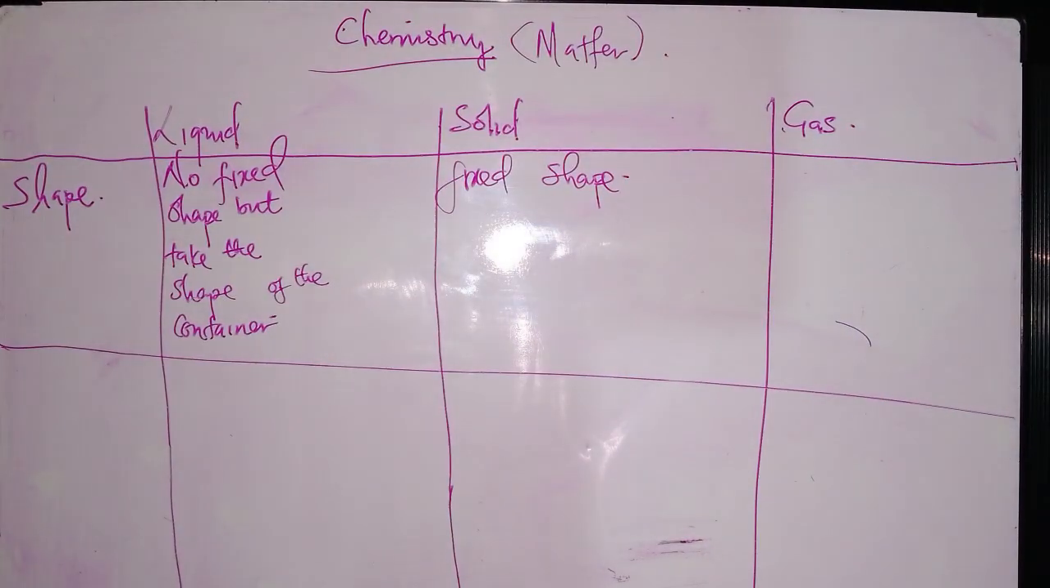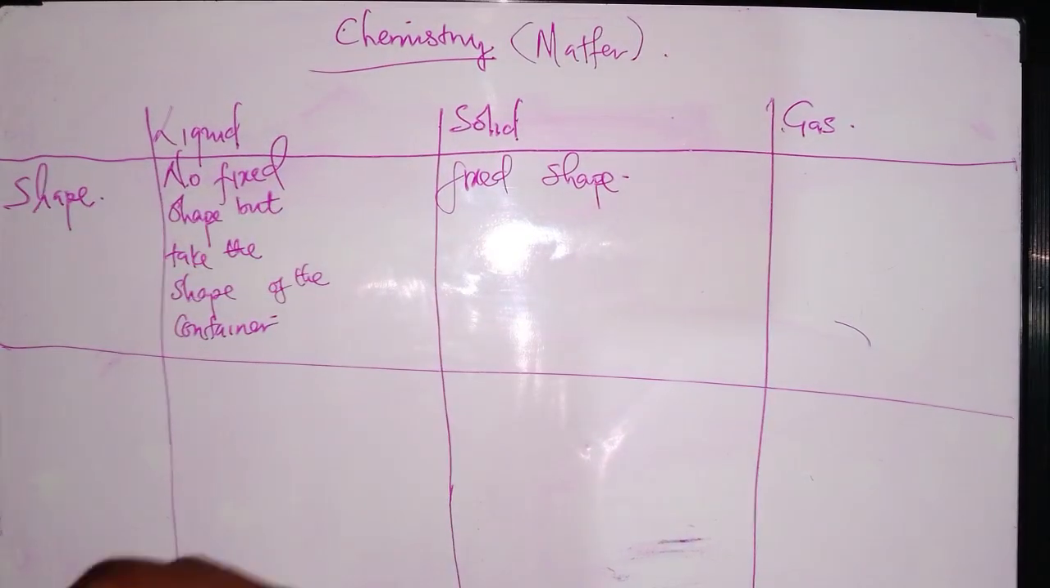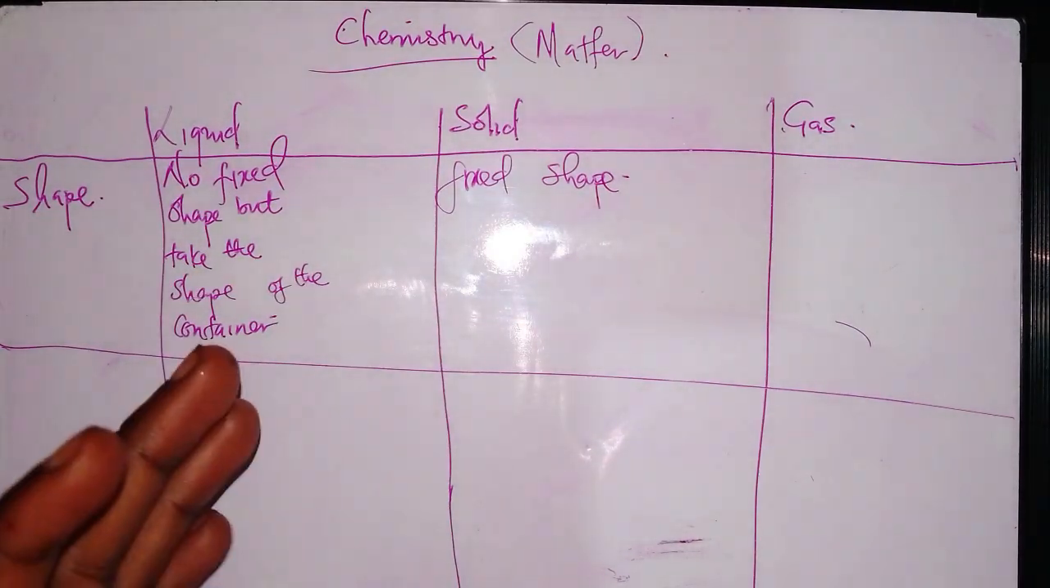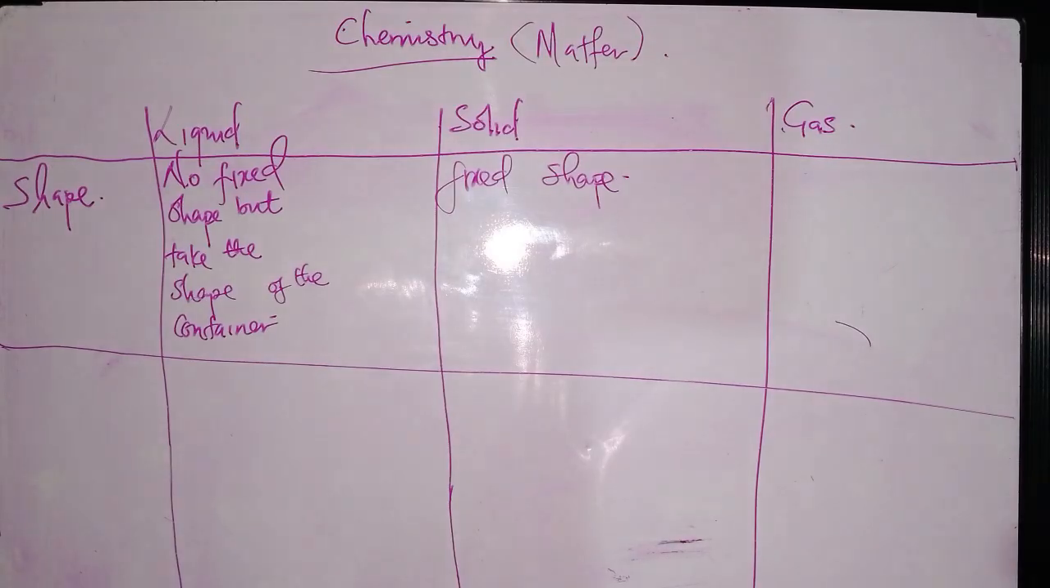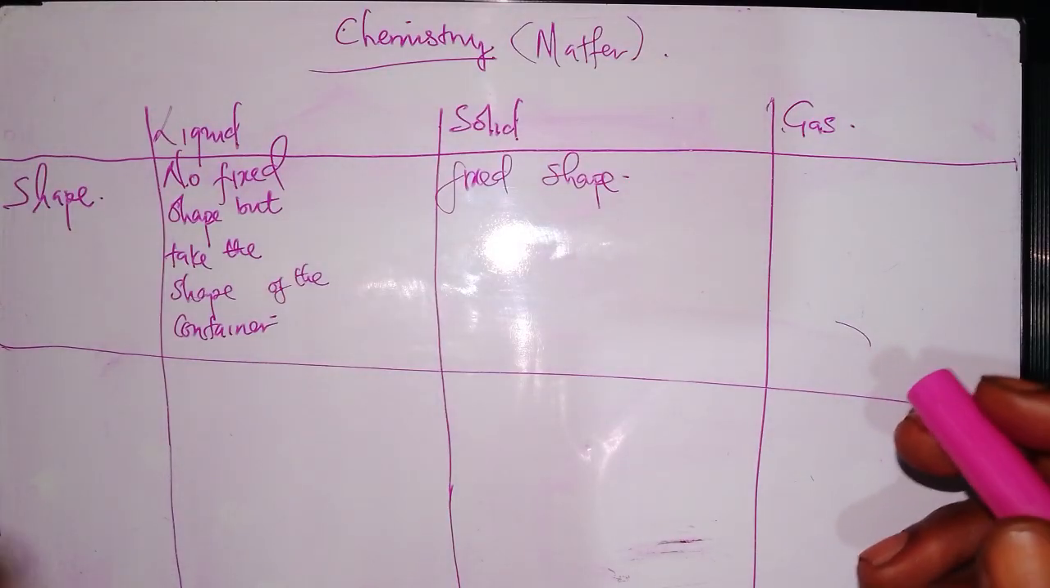So a solid, for example, a cup. A cup is a solid, and you can never change a cup into something else because it has a fixed shape. Once a solid, always a solid, unless you melt it.